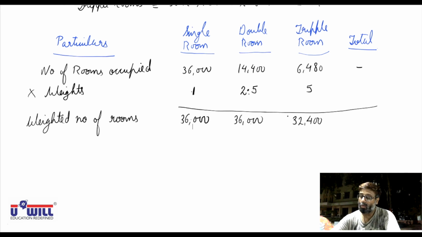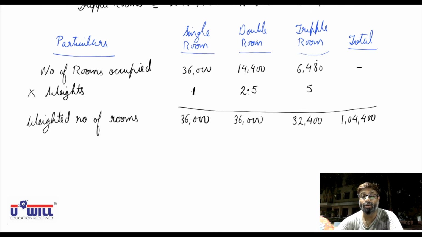Now, why did we make the column of total? Here you do the total, it will help us in making certain calculations. 36,000 plus 36,000 plus 32,400. So total is 1,04,400. All of you write down 1,04,400. Now, why did we do this total? When the total is 1,04,400, from that 36,000 is recovered from single rooms, 36,000 is recovered from double rooms, 32,400 is recovered from triple rooms.